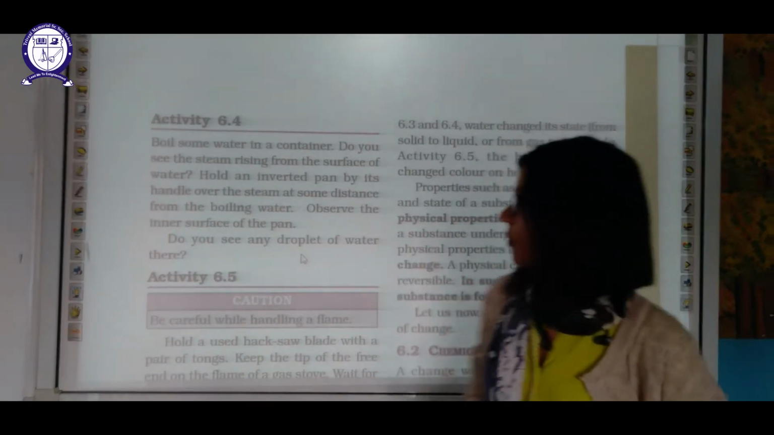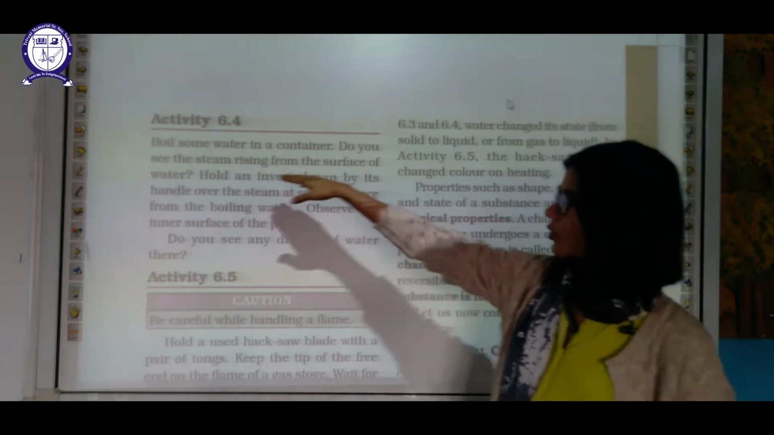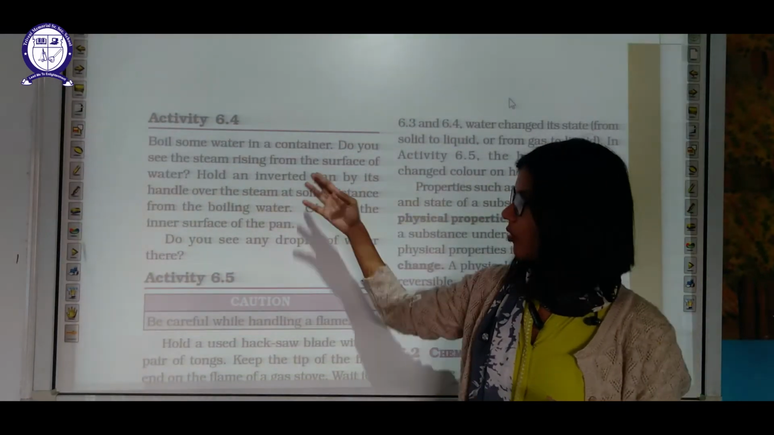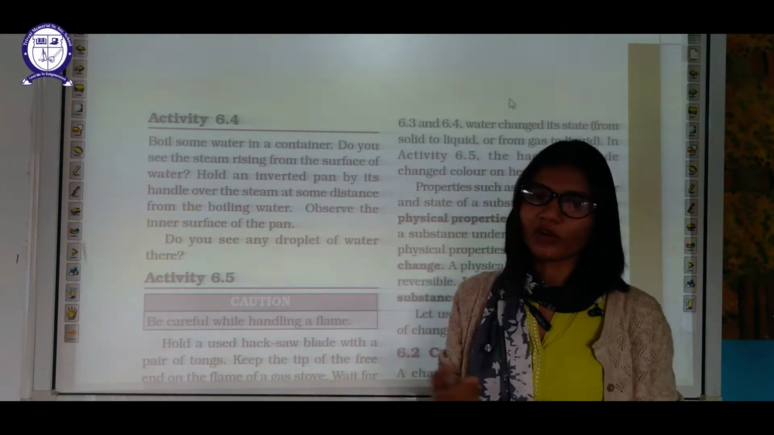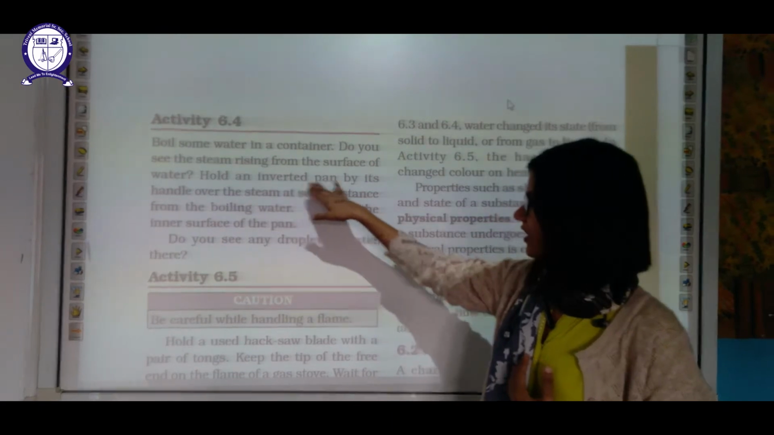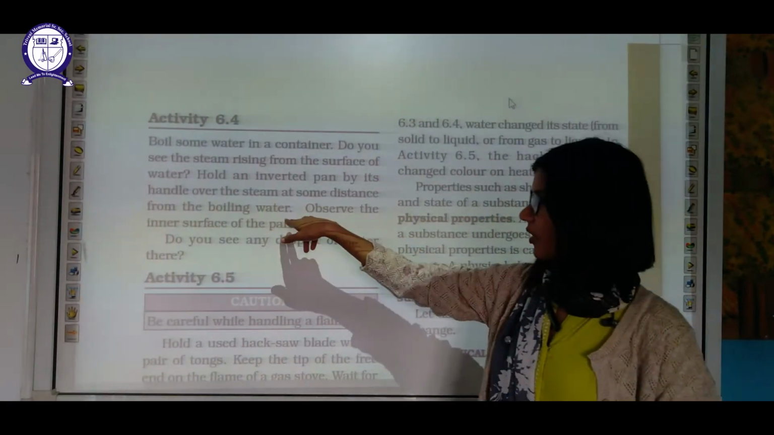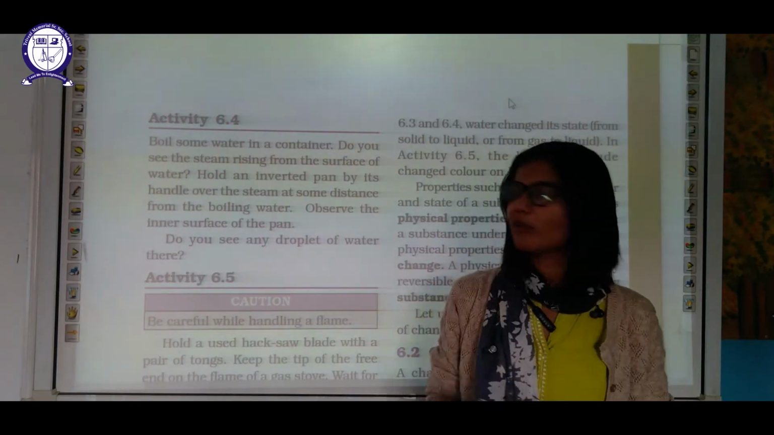The next activity is to boil some water in a container. Do you see the steam rising from the surface of the water? Boiling causes evaporation, so the steam is because of evaporation. Hold an inverted pan by its handle over the steam, at some distance from the boiling water. Observe the inner surface of the pan. You will see droplets of water.